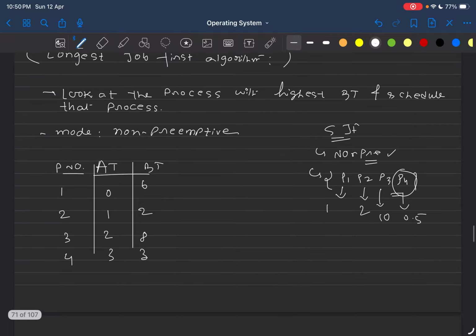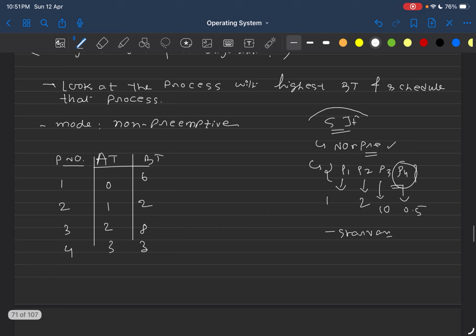If you remember, there are two issues. One is starvation. In the context of shortest job first, which kind of processes will face this starvation? Those processes with the higher burst time will face starvation. Why so? Because your scheduler will always prioritize processes with shorter burst times. Even if a process has come very early, if its burst time is very high, it will not be prioritized. So that process will end up starving.